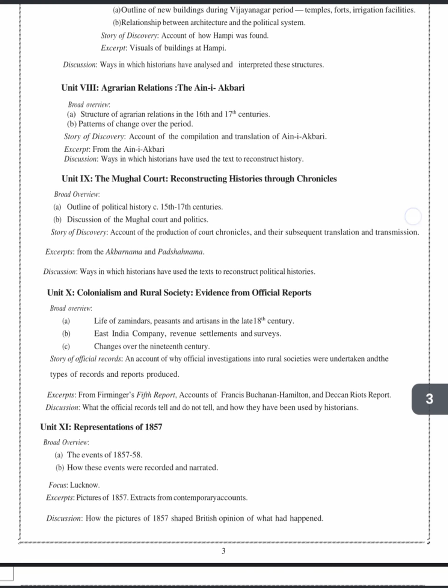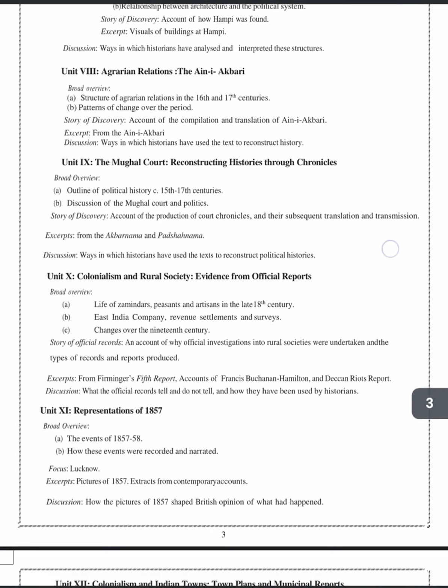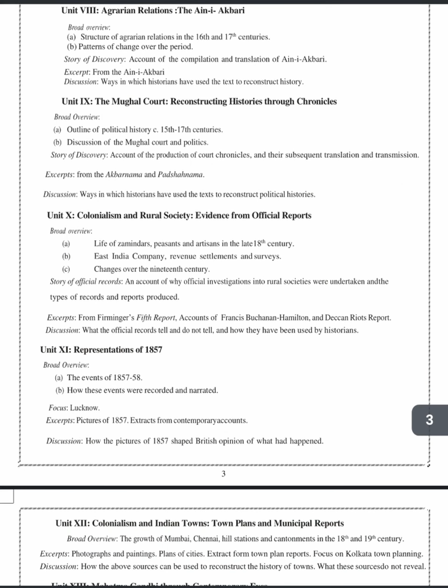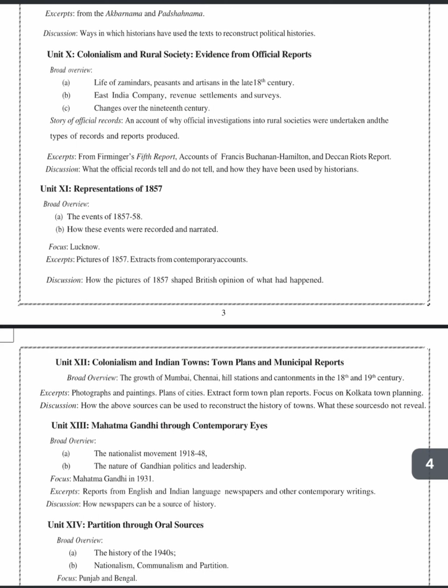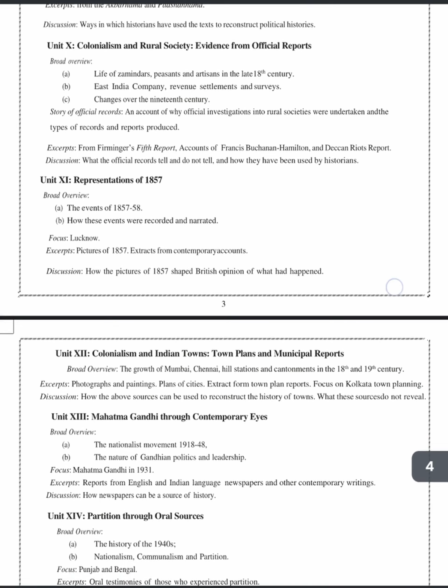Then in unit 8 we will study the Ain-i-Akbari, which is also very important from the point of view of Akbar in history. Then in unit 9 we have the Mughal court, reconstructing histories through chronicles. Although this unit was deleted this year by the CBSE for the board exams, it will be coming in your CUET exam, so we will be covering this unit also. Then we have unit 10, that is colonialism and the rural society, mainly the Santals and the Paharias. Fifth report, which are important, we will be covering the MCQs on these.